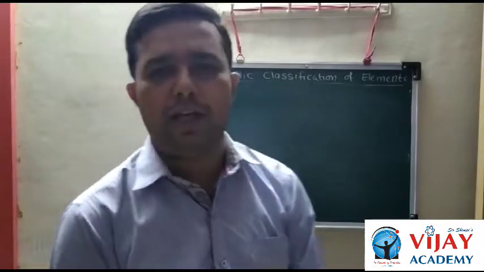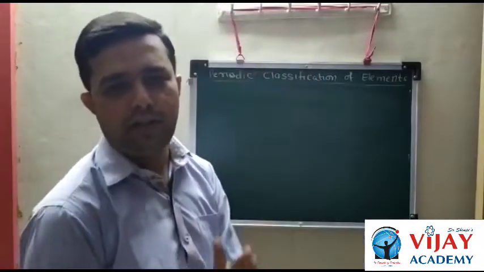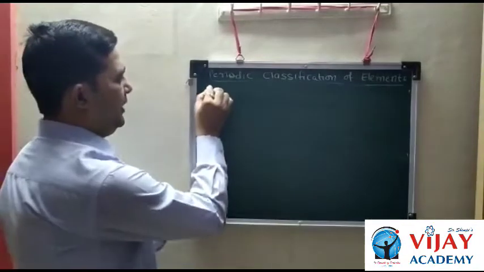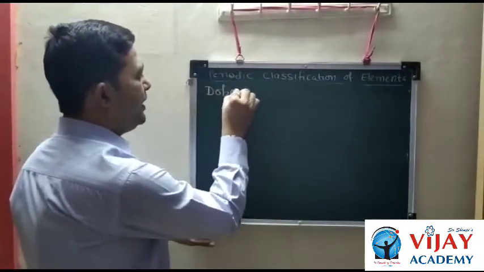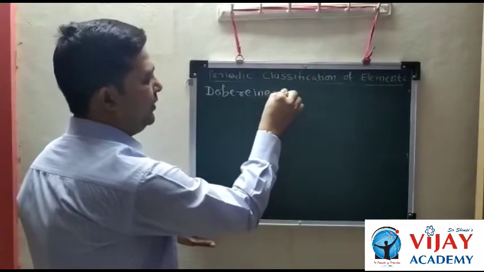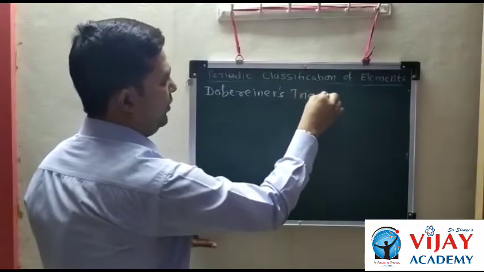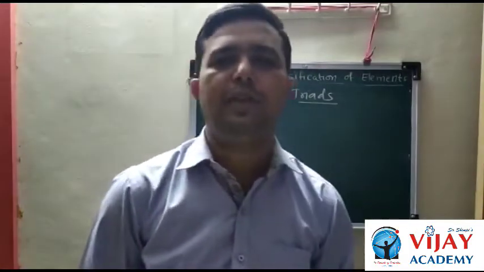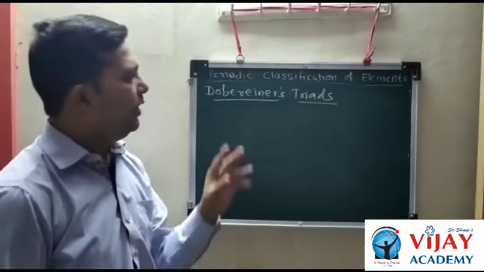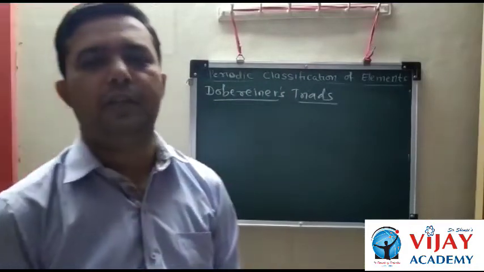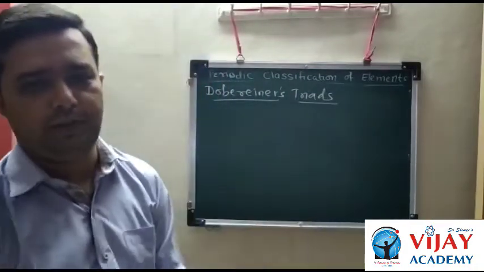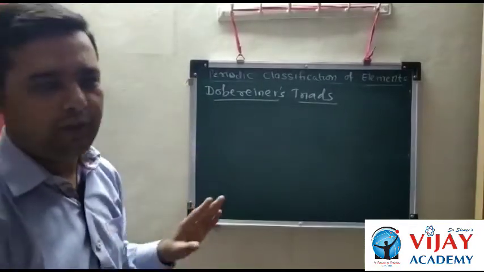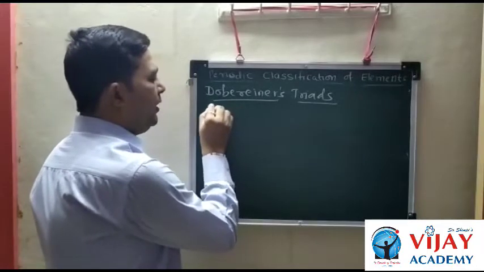Initially, the elements are classified as metals, non-metals and metalloids. Then the classification was carried out by Dobereiner, and it was known as Dobereiner's triads. Triads means a group of three elements. Dobereiner arranged the three elements in the increasing order of their atomic masses, and the group of three elements having the same chemical properties. The statement for this law is